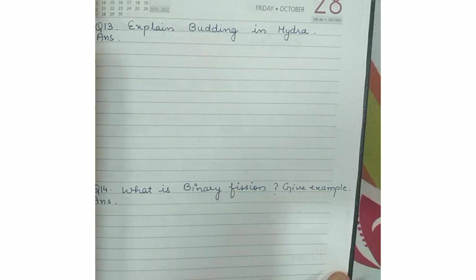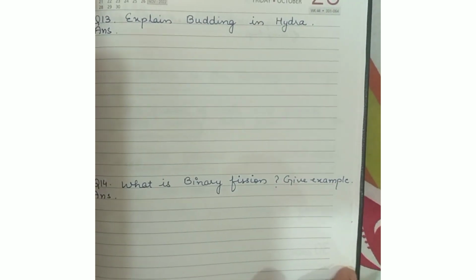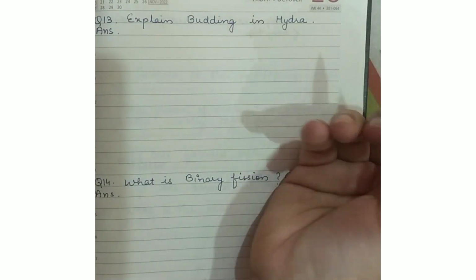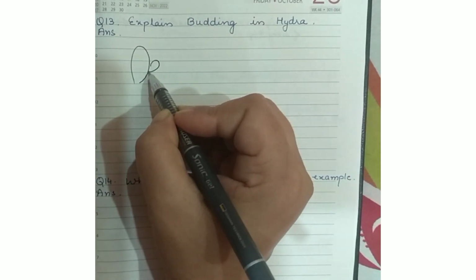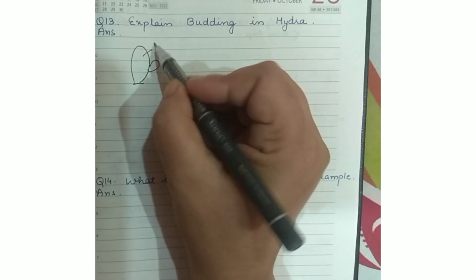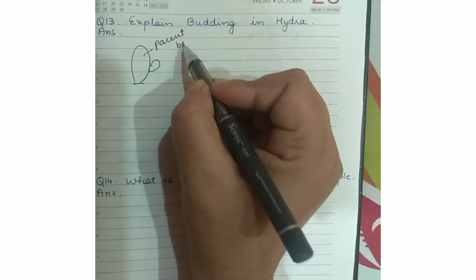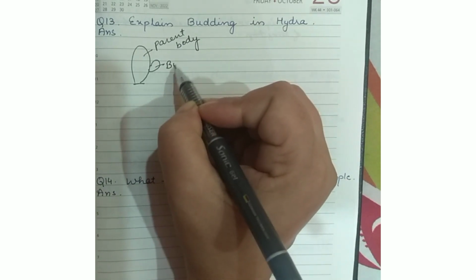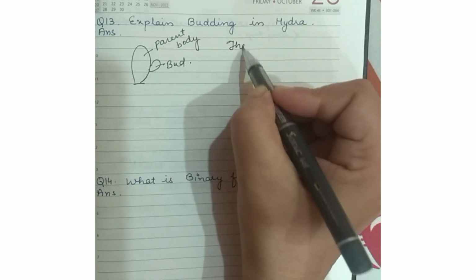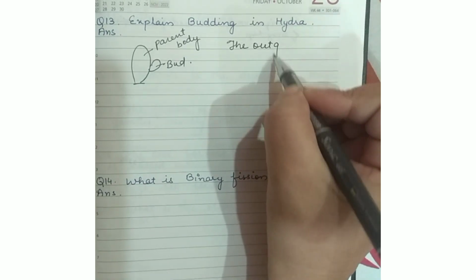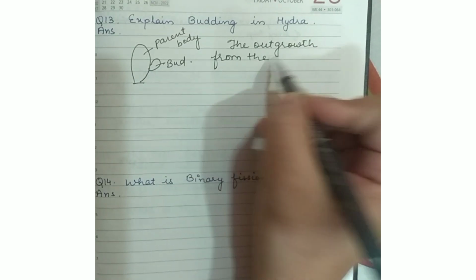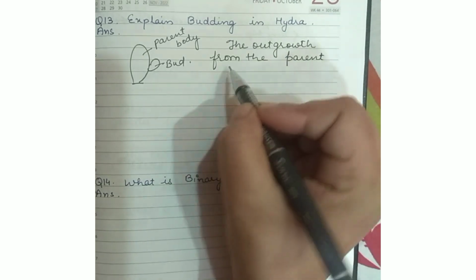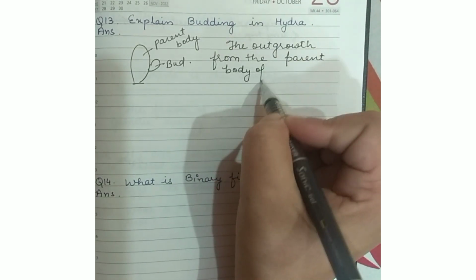Next is question number 13. Explain budding in hydra. Now, what is budding? It is the asexual method of reproduction. What happens in hydra? We do this with the help of a diagram. This is the parent body of hydra, and this is the bud arising from the parent body. The outgrowth from the parent body is known as bud.